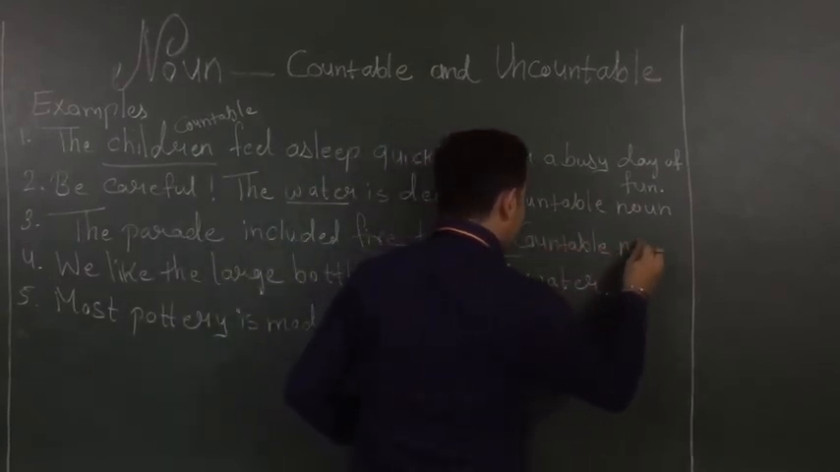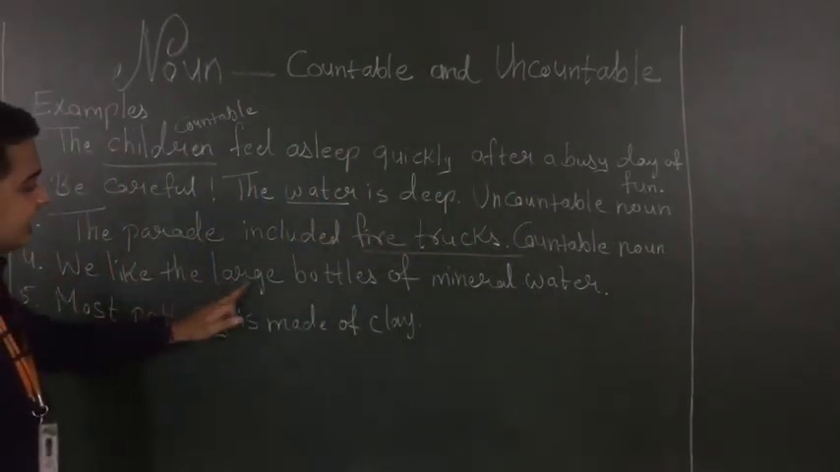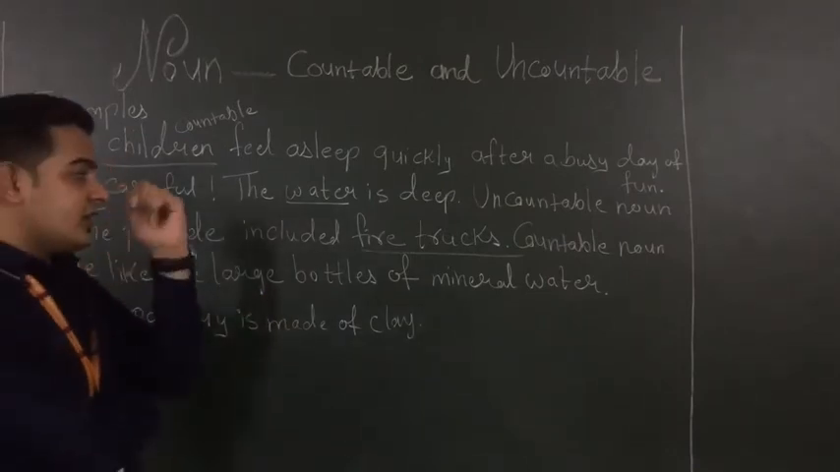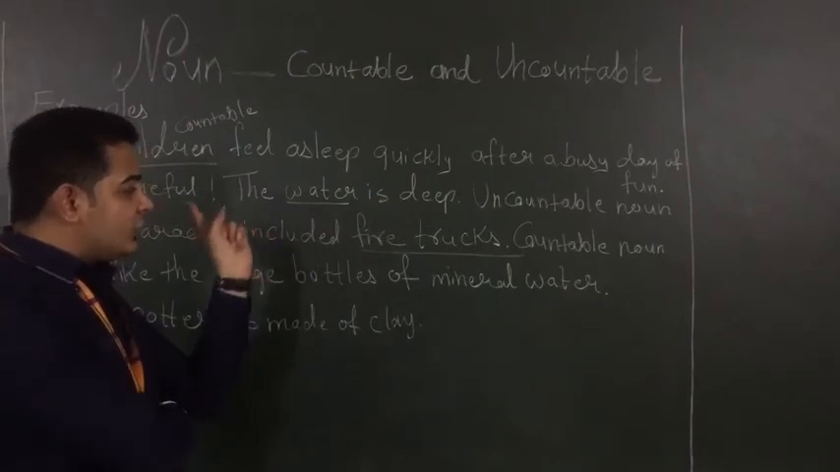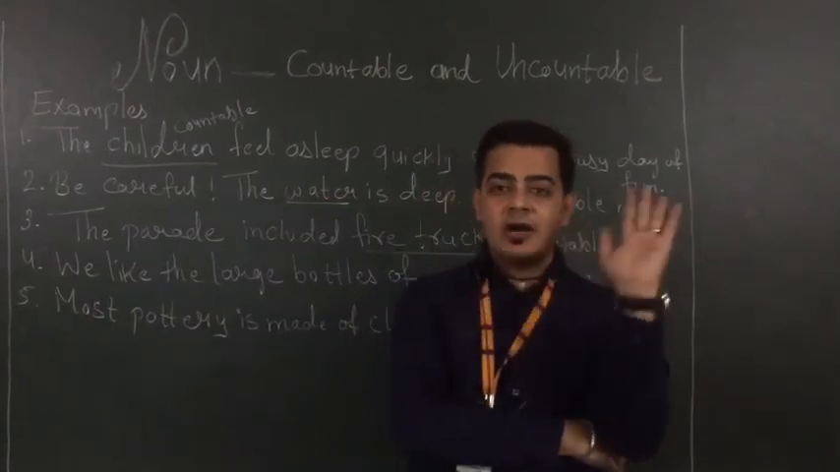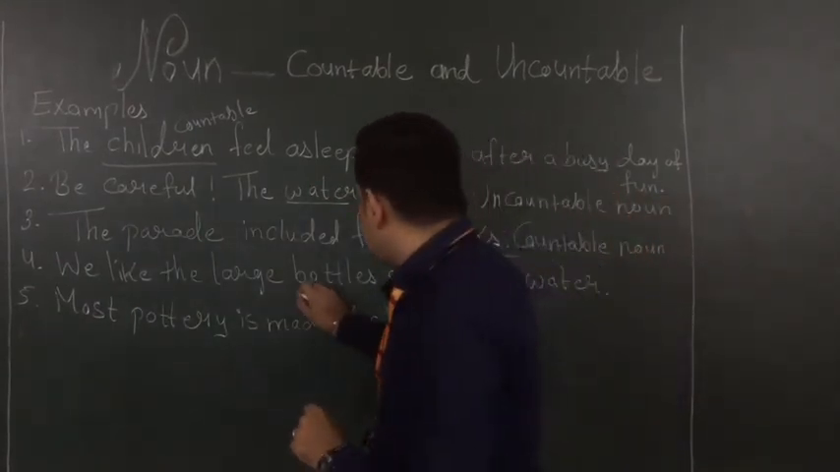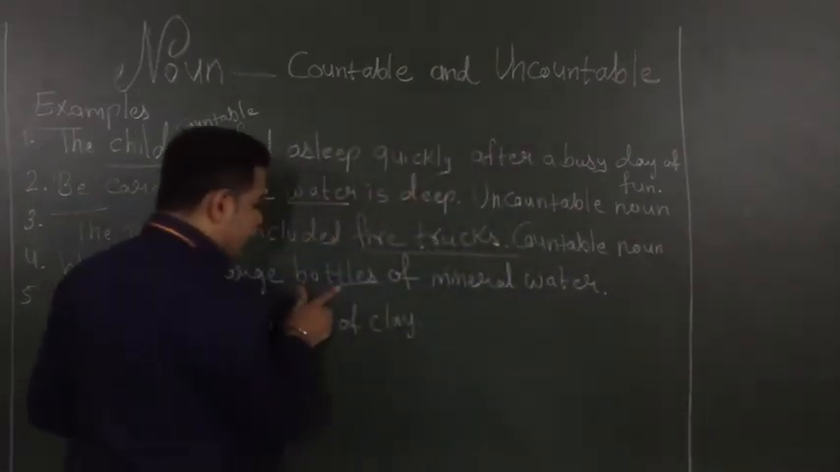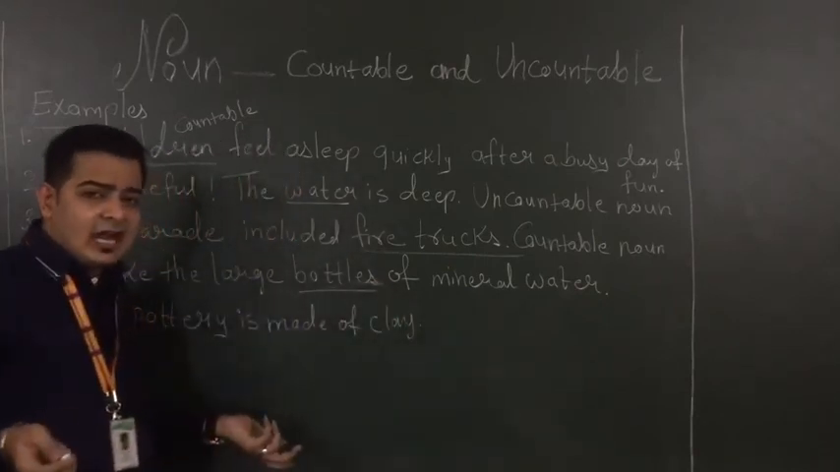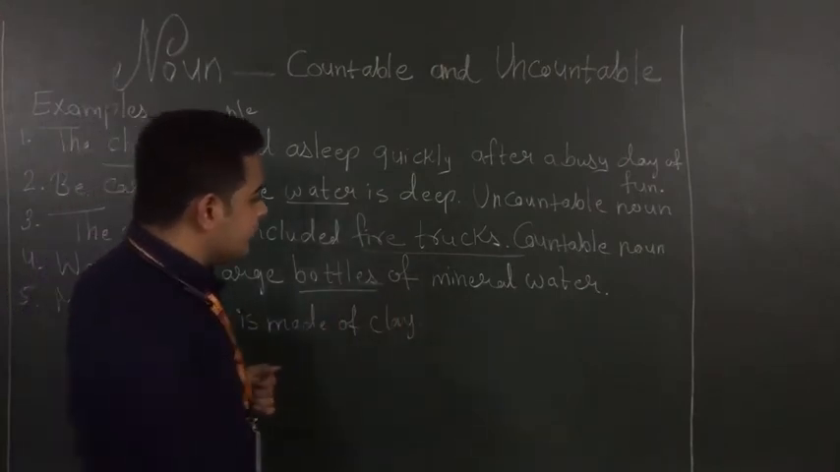Okay, next we have, we like the large bottles of mineral water. Here is a confusion, sir. I think there are two nouns given in this sentence. What is it? No, there is no confusion in it. Why? There is a name of a thing given. What is it? Bottles. So can we count the bottles? How many bottles of water do we have? Yes, we can count. We have 6 bottles. We have 8 bottles. So this is my countable noun.